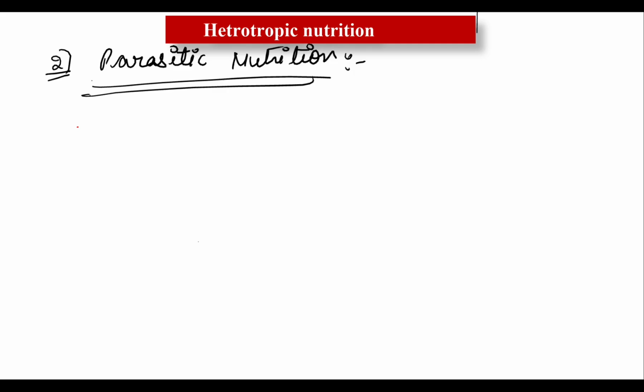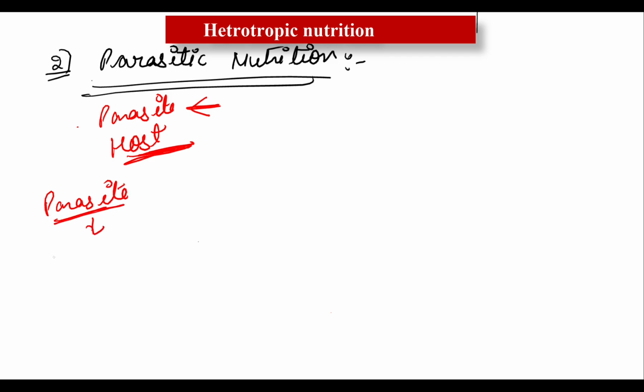You are all very familiar with this. The organism which obtains the food is called the parasite, and the organism from whose body food is obtained is known as the host. Do you know these two words, parasite and host? Clear? So if I am writing down the definition of a parasite, just for your information, a parasite is an organism.